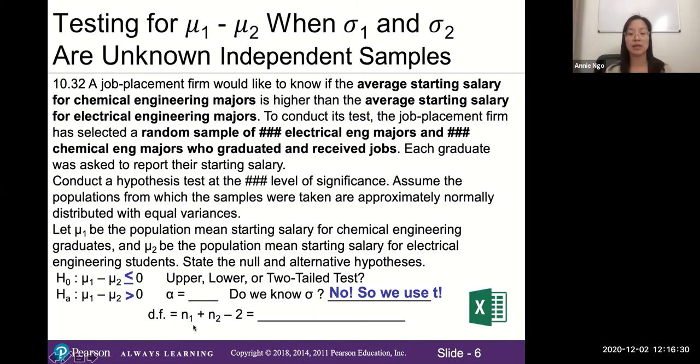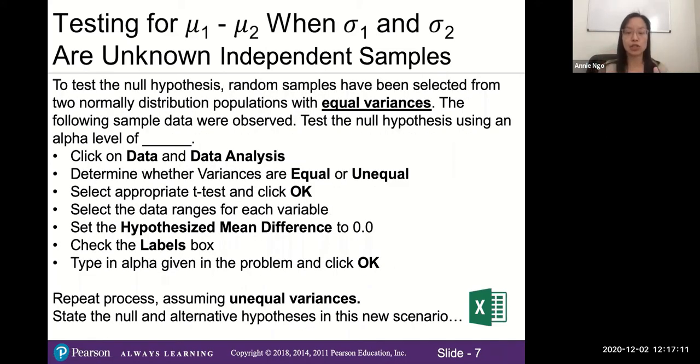And just as a reminder, if you're asked, like you will be on the final exam, what's the degrees of freedom for this story? Here's our formula. We're going to take the sample size of our first group plus the sample size of our second group, minus 2, right? So in this case, we're going to add the electrical engineering majors and the chemical engineering majors and then subtract 2. So that's how you'll find the degrees of freedom. But I'm also going to show you what that looks like in Excel, and then you'll see where the math comes from.